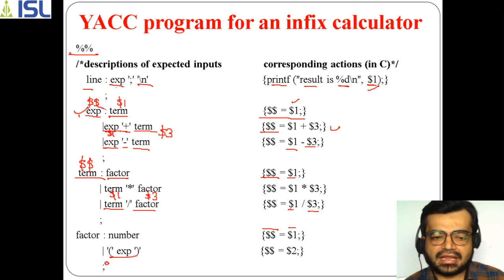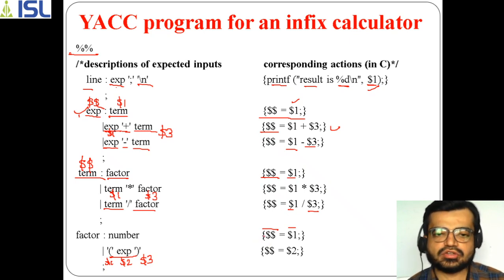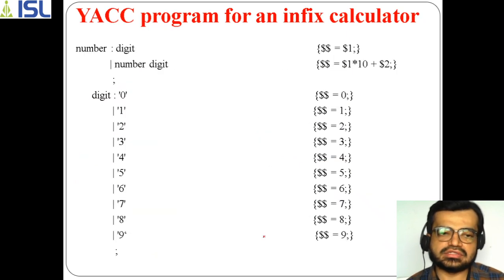So this opening bracket is $1, expression is $2, and closing bracket is $3. So we need the expression, not the opening and closing bracket. That's why $$ equals $2. So this is how an action is taken, and this is the second part of your grammar. What is it? The rules.